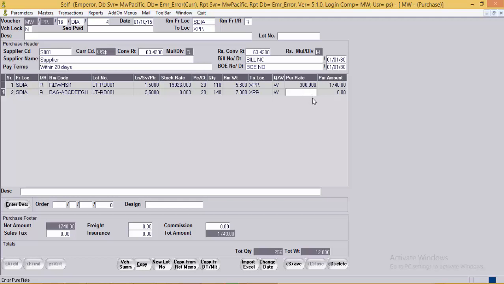Now here also we'll enter the purchase rate, that is $250. As stock rate option has been enabled only for round diamond, system has calculated the stock rate for the rounds, whereas for baguette system has not calculated the stock rate.